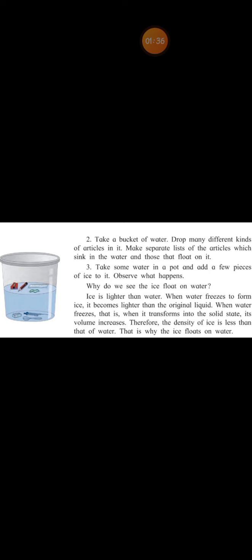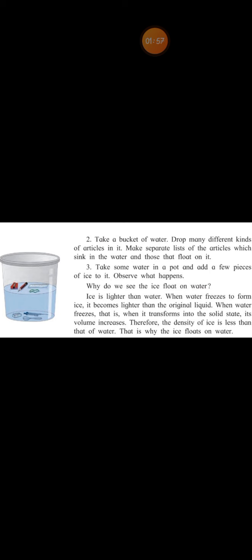Then we had seen about the work of a scientist. What was the name of the scientist, children? Daniel Bernoulli, right, children? He was a Swedish scientist, and what had he put forth?